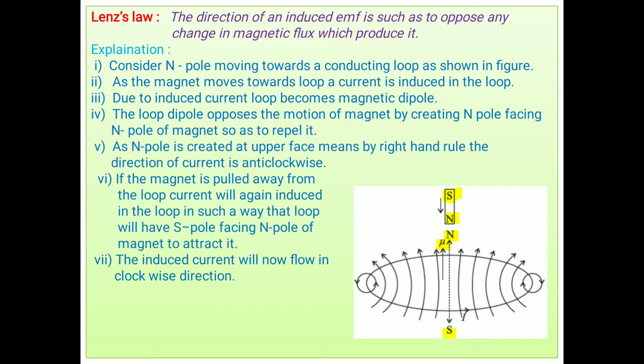The change in magnetic flux produces an EMF or current in the coil. As soon as this current is set up in the closed circuit, it opposes the change. It is just like an electrical inertia.